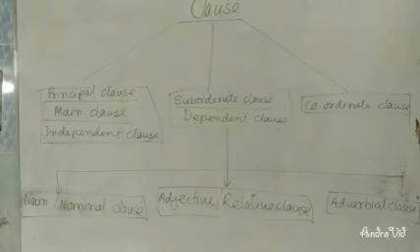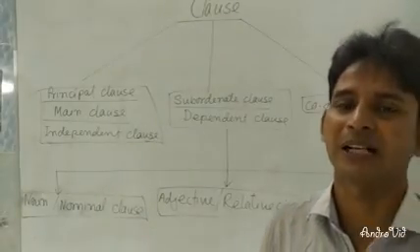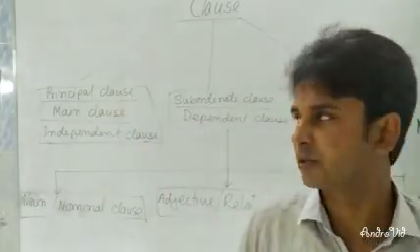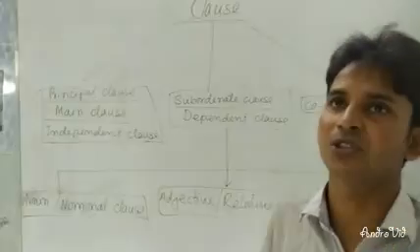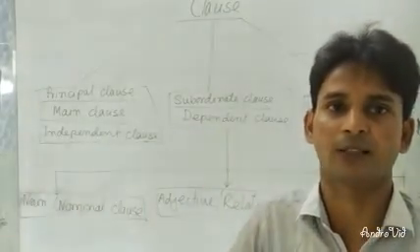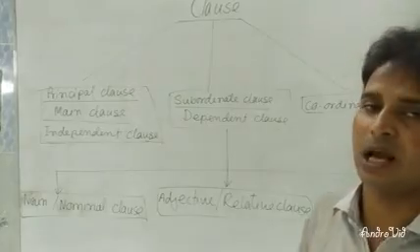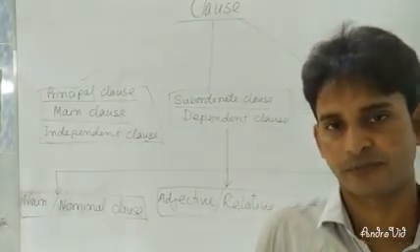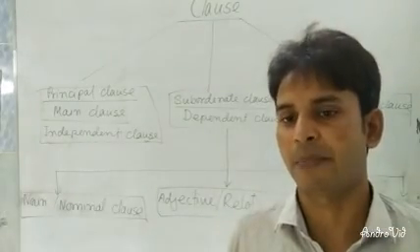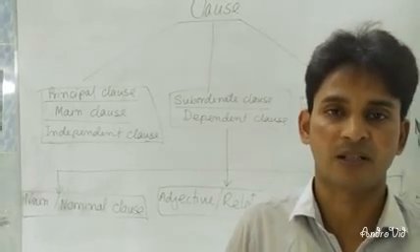Dear learners, principal clause is the clause which can express its meaning alone clearly. It's called principal clause or main clause or independent clause. And subordinate clause or dependent clause is the clause which cannot express its meaning without depending on another clause. So it is called subordinate or dependent clause. So coordinating clause is nothing but independent clauses added with coordinative conjunction.